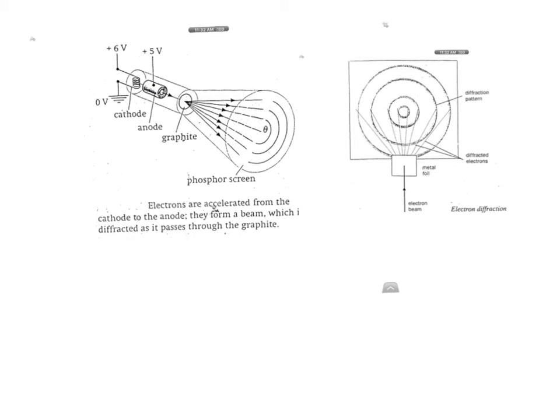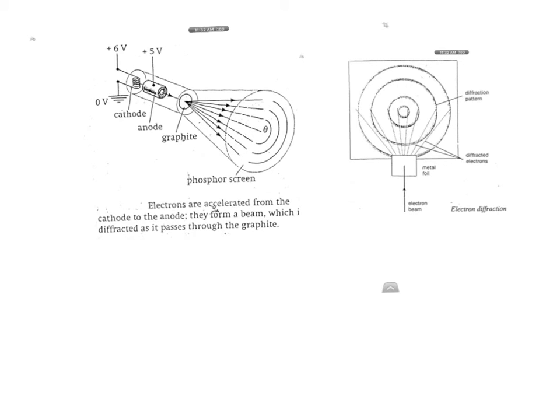But if you were to direct X-rays onto a thin metal film or graphite, as long as it is a crystalline solid, what will happen is, because crystalline solids have a regular pattern, the spacings between the atoms or molecules are regular. So when the X-ray passes through the gaps, it will start to diffract. So it acts like a three-dimensional diffraction grating.